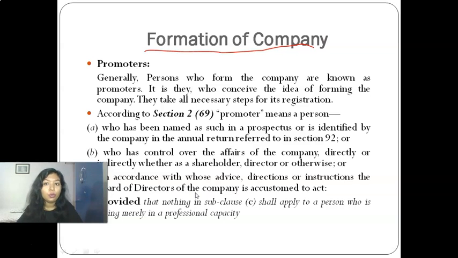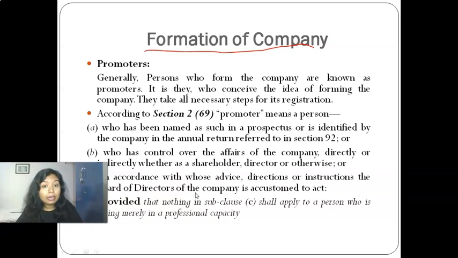Obviously you all know, before any startup there is a particular owner. For example, if you talk about Apple, you have Steve behind it. Steve is the person who thought about forming a company named Apple. So he was a promoter of that company.